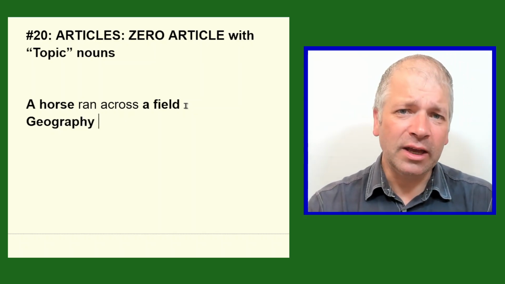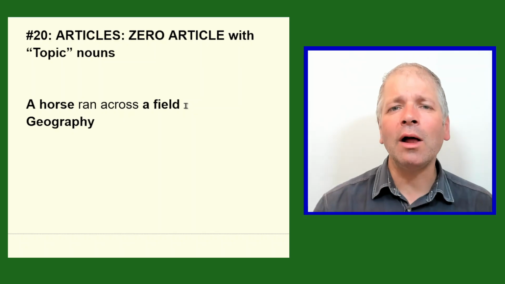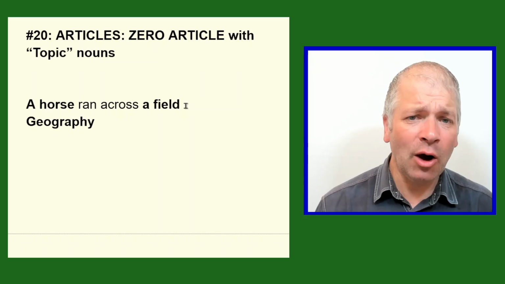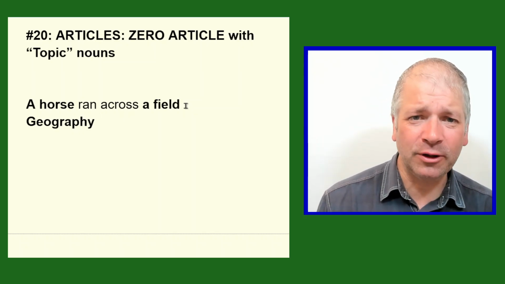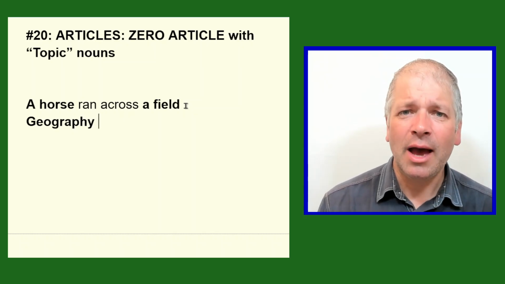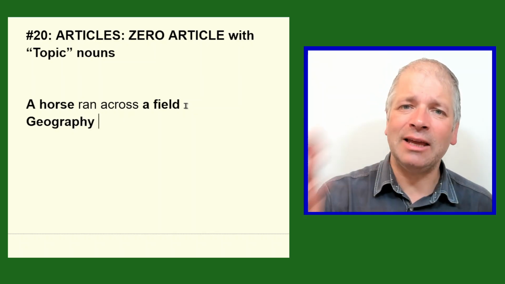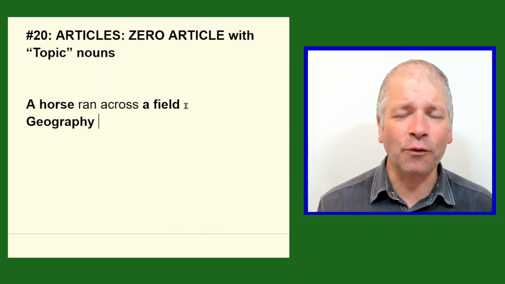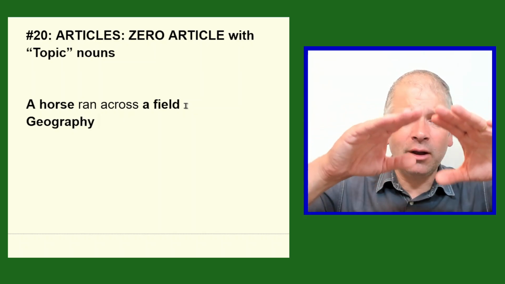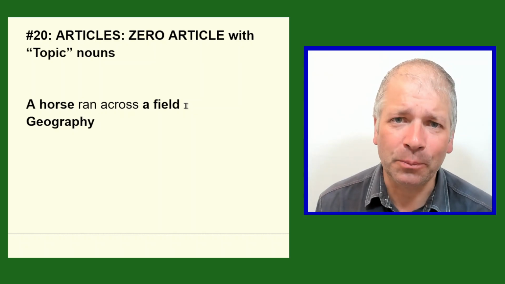So geography describes all of the things that make up the world, how the world works, and also looks at it from a physical point of view, so mountains, valleys, rivers, oceans, and also looks at it from a social point of view. What are people like in different parts of the world? That's geography. It's not something you can see. It's a topic noun that describes a whole area of information.